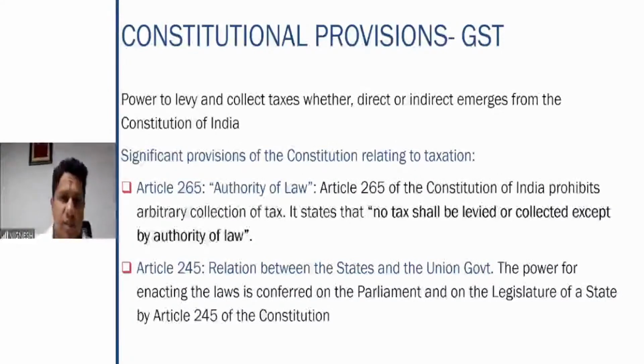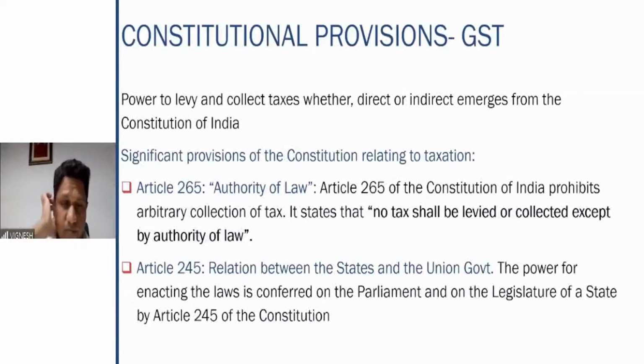First one is Article 265, authority of law. It prohibits arbitrary collection of tax. That is, no tax shall be levied or collected except by authority of law. So that means you need to have authority. The law has to give you the authority to collect the tax. That is what 265 says. No tax shall be levied or collected except by authority of law. That means the law has to give you the power to collect the taxes. So therefore, in GST, the states have to be given the power to collect the taxes on the supply of goods.